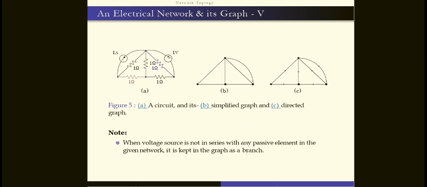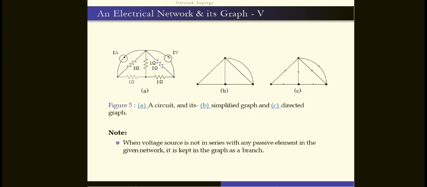Next, the electric network and its graph. Here you have the circuit, its simplified graph and the directed graph. What is the difference? Simplified graph means you eliminate all sources as well as the RLC elements, and you directly draw a graph.